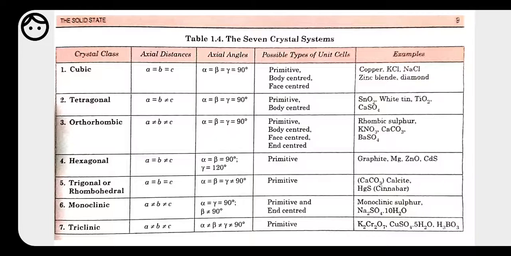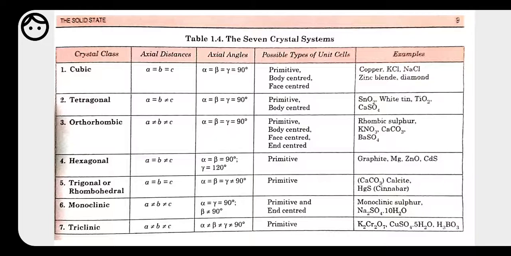Here, examples we can take like primitive, body and face centered unit cell. And examples of this one are potassium chloride and sodium chloride. These are arranged like that only, in a crystal lattice. So here the geometry of this one is cubic.